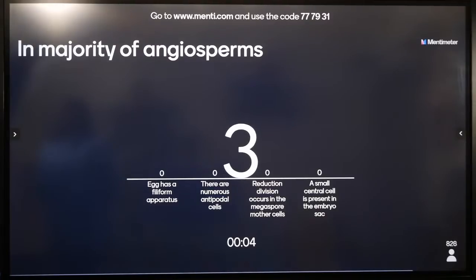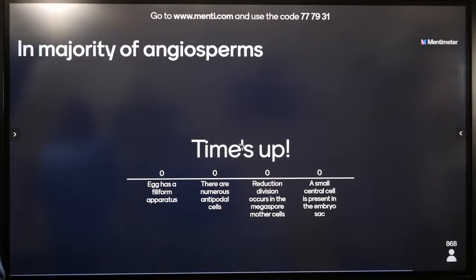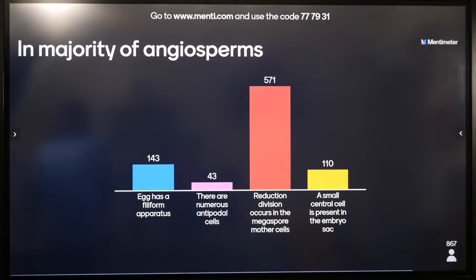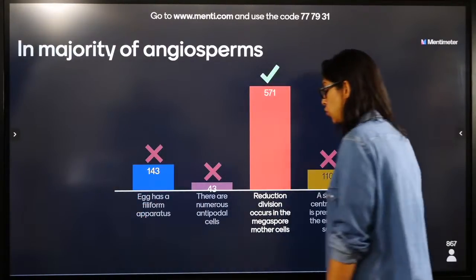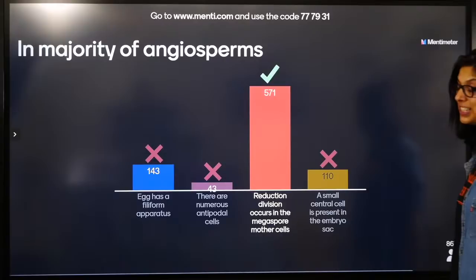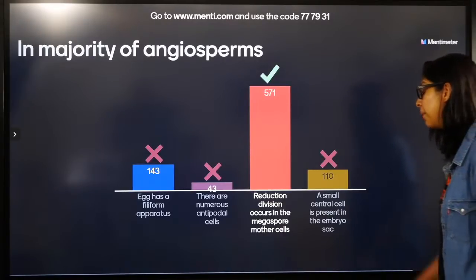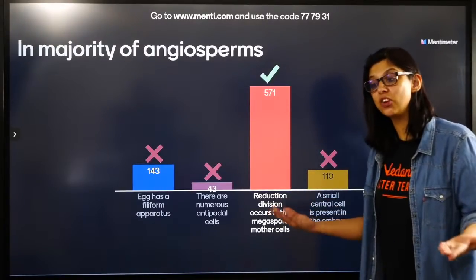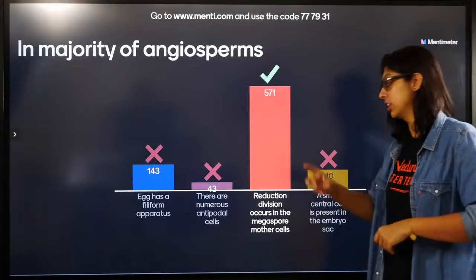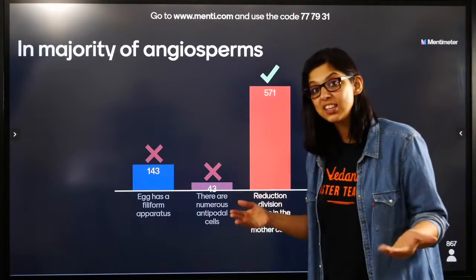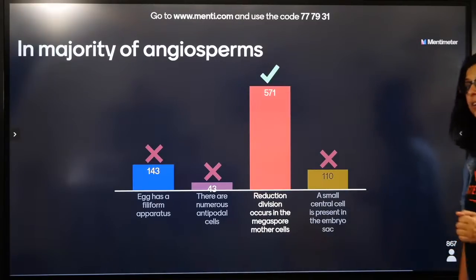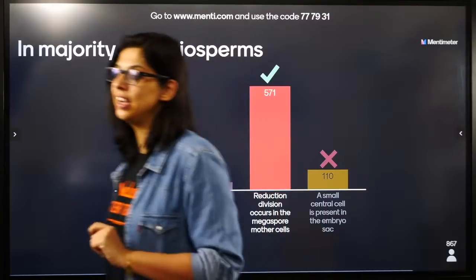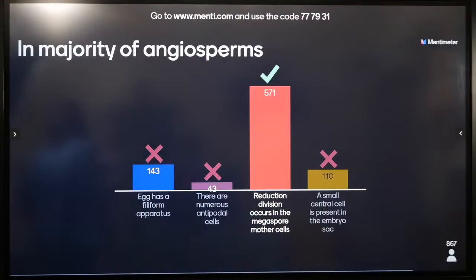चलिए जल्दी। Very good. Majority egg has filiform apparatus. No, some of them may not have. Numerous antipodal cells नहीं, 3 होते हैं. Reduction division. Megaspore mother cell will always have reduction division to form the eggs. Right? Ovule बनाना है, it will have reduction division. Very well done. सुनीता रानी जी, good.